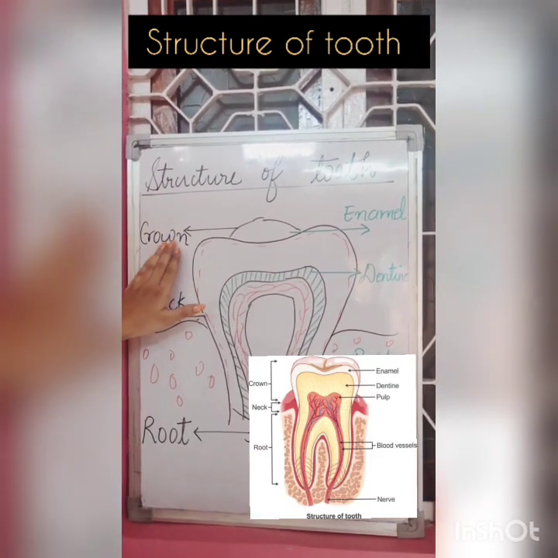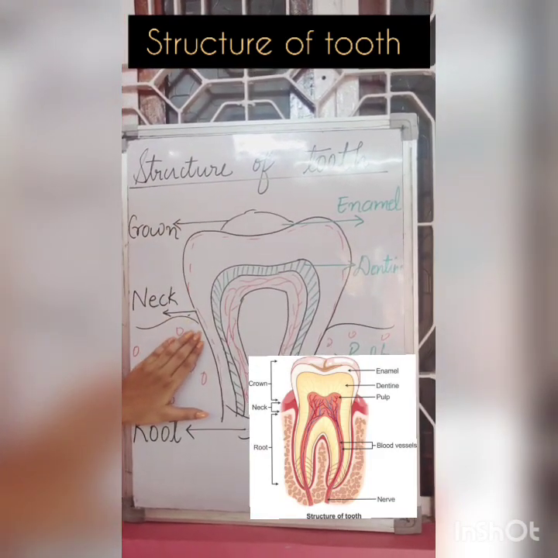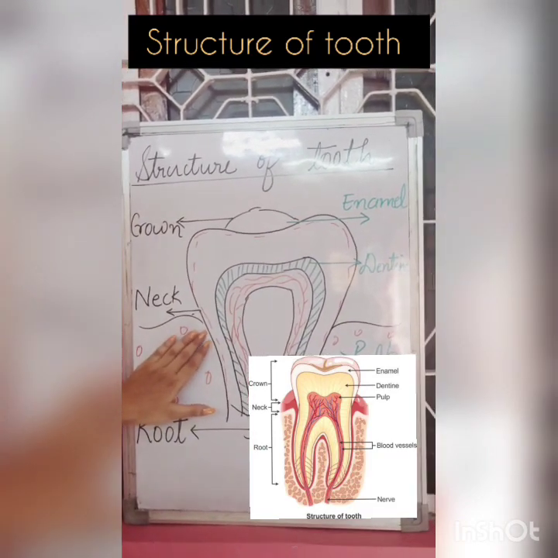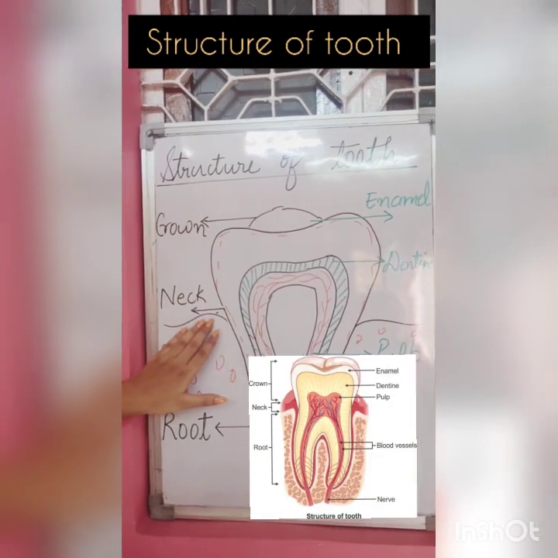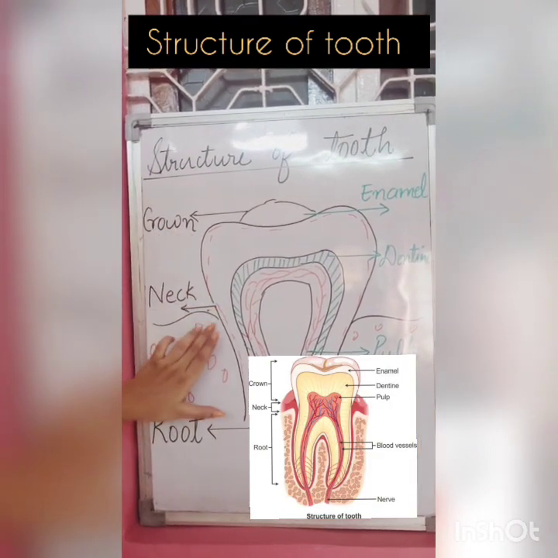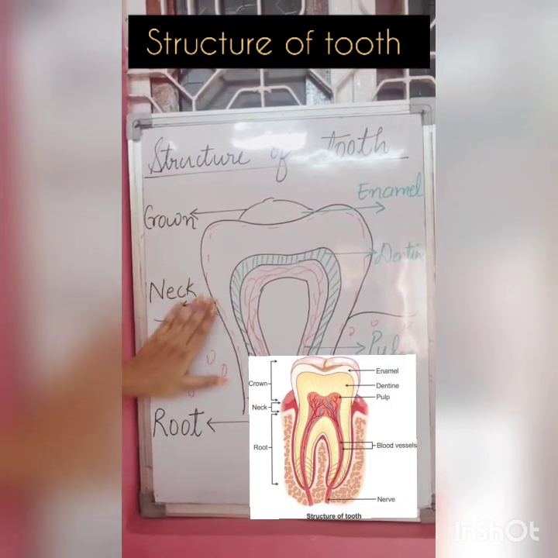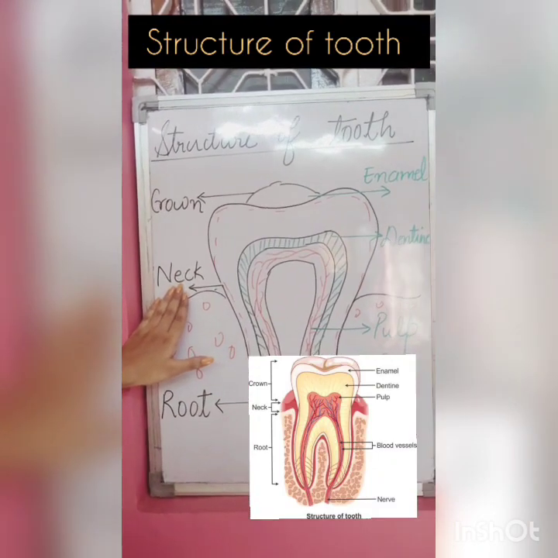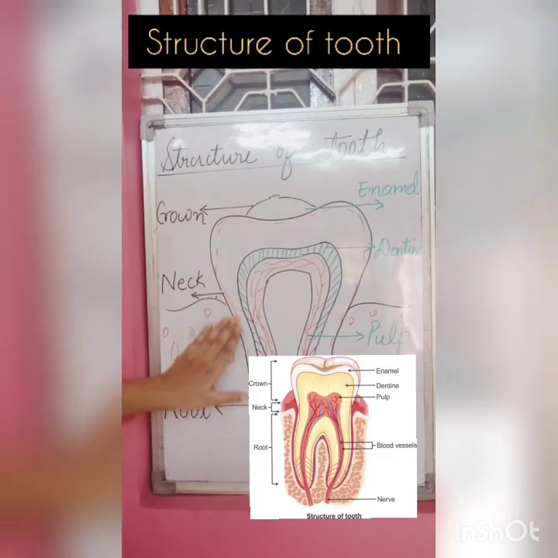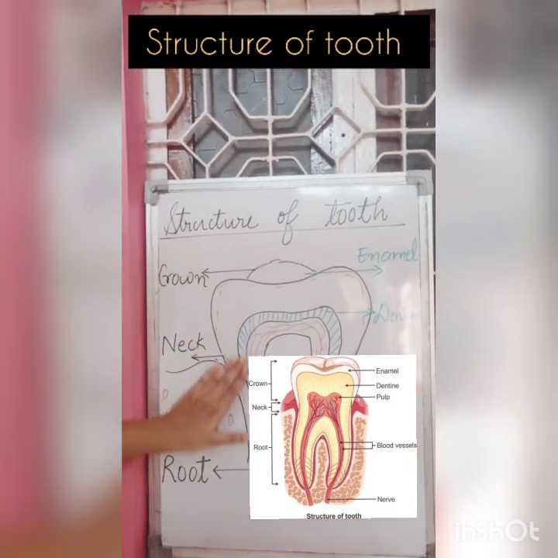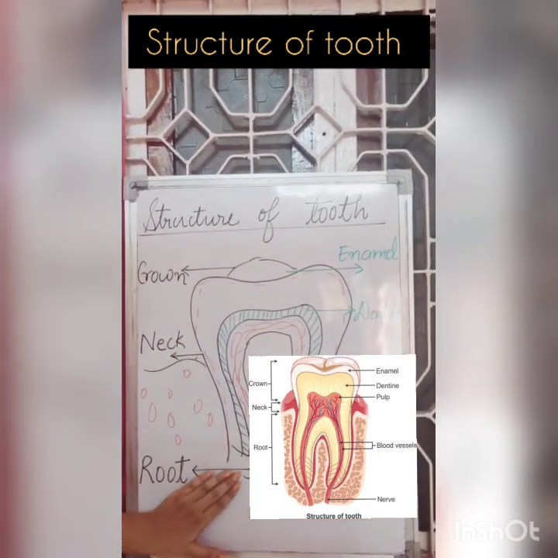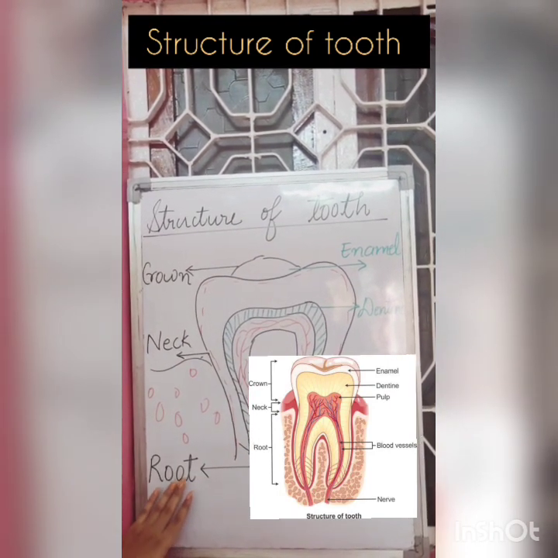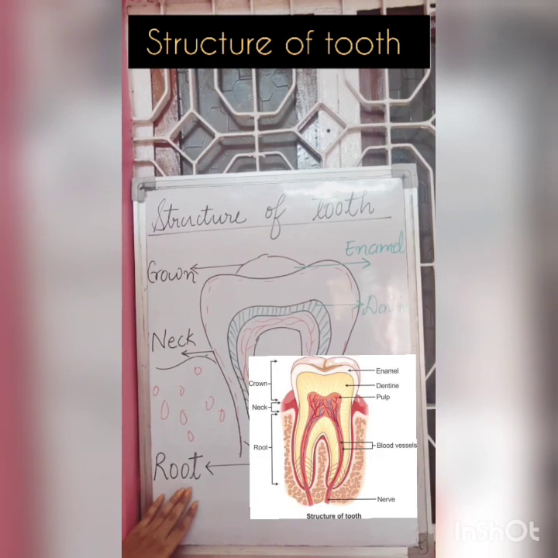Moving below, the part where the tooth is attached to our gum, just above the gum, is called the neck. And as we move below, just inside the gum, that part is known as the root.